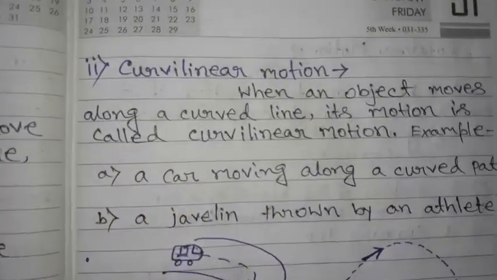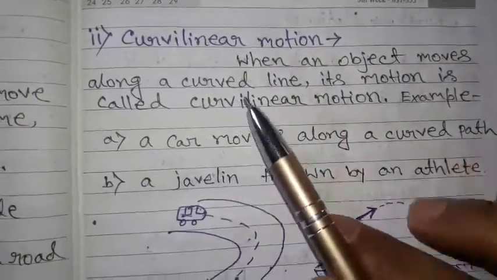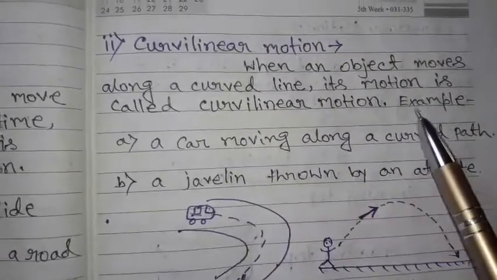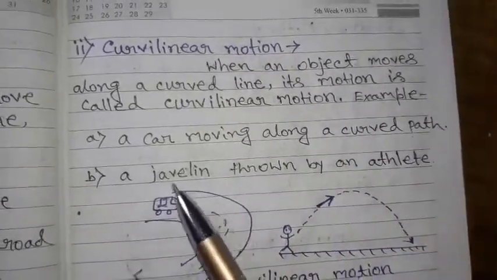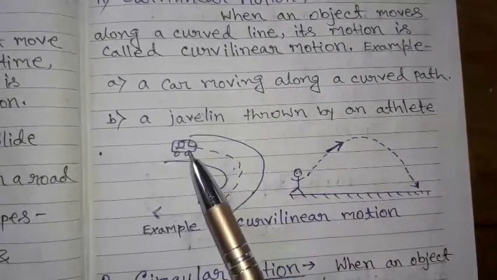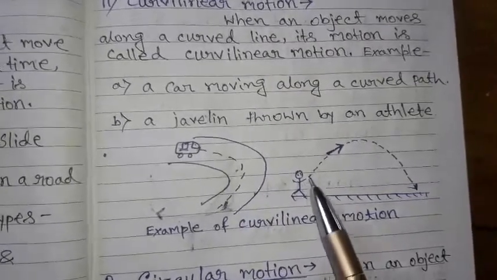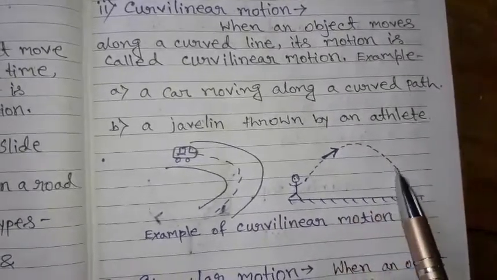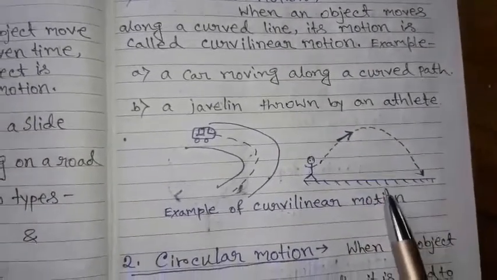Next is curvilinear motion. When an object moves along a curved line, its motion is called curvilinear motion. Example, a car moving along a curved path, a javelin thrown by an athlete. Here in the picture we see a car moving in a curved path, an example of curvilinear motion. An athlete throwing a javelin. The path of the javelin is like this. So this is a curved line. So the motion is curvilinear motion.